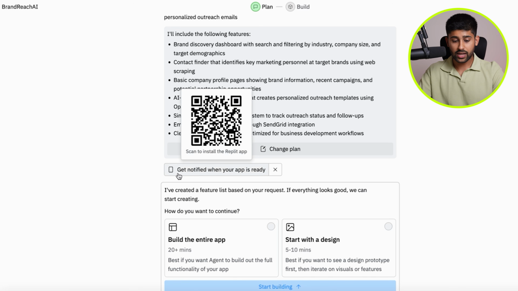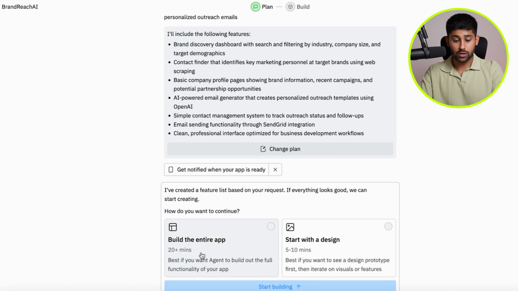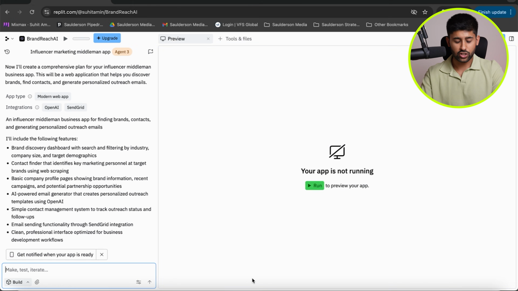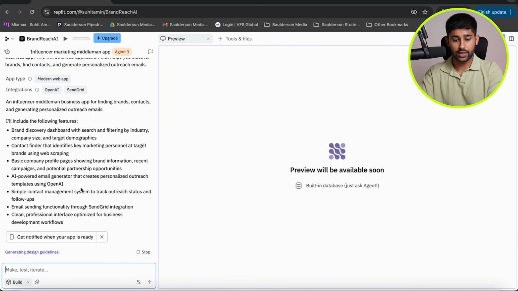And then what I can do is actually use the mobile app. Replit has a mobile app, which is crazy because none of these other tools have this. You can actually create these apps on the go, and I could get notified. I can download the mobile app, and all I need to do now is go ahead and build the entire app or start with the design. So simple as this. Let's just start building. And it's going to take me into this section where it's going to start generating all of the different things that it needs for the app.